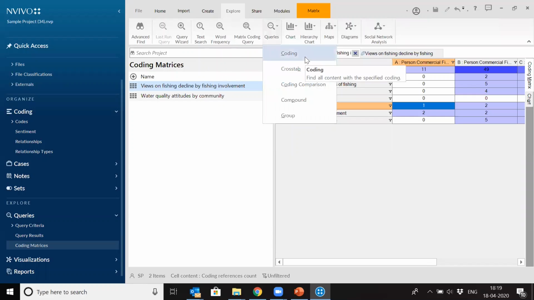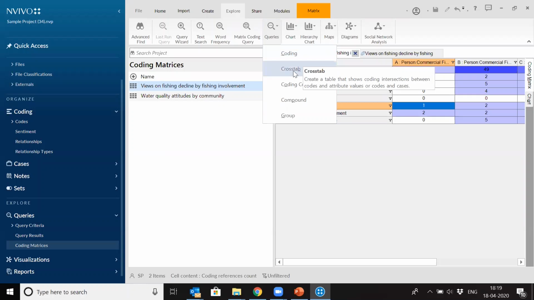Coding query again helps in understanding the data which has been coded. Sometimes it may happen that the same reference has been coded into 3-4 different themes. So you can use this coding query and see which reference is coded into two specific themes or 3 specific themes. So it will help you understand your data.